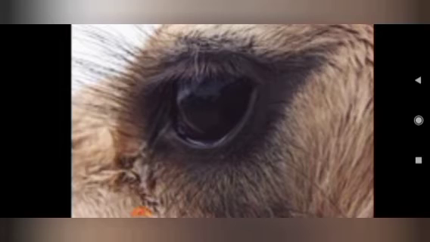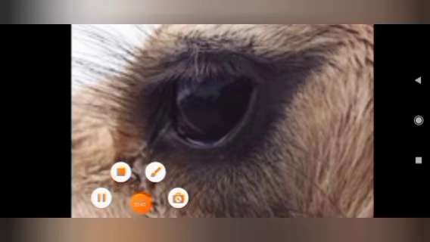During that time, in order to protect the eyes from the sand dust, the camel has very long eyelashes. Is it clear, children? Did you understand the adaptations which help the camel to survive in the desert? Yes, good.